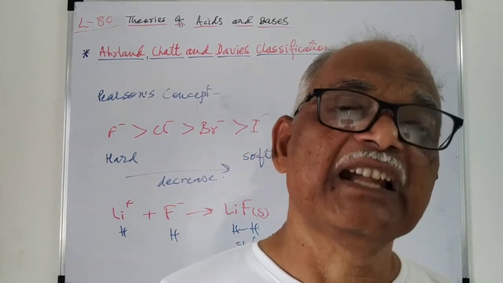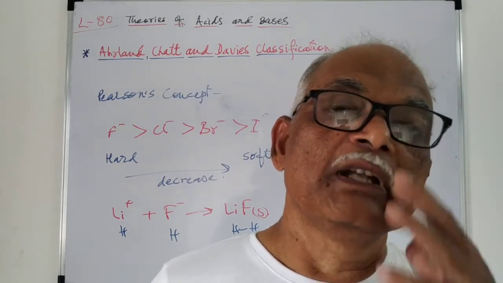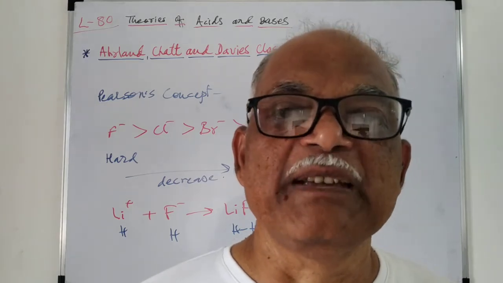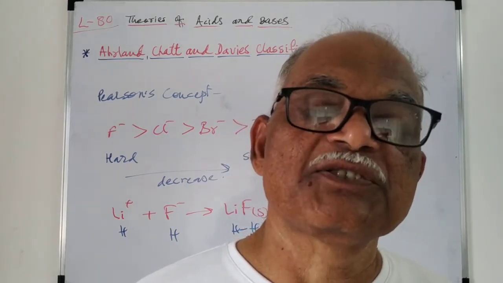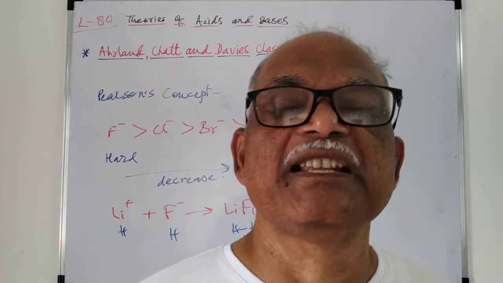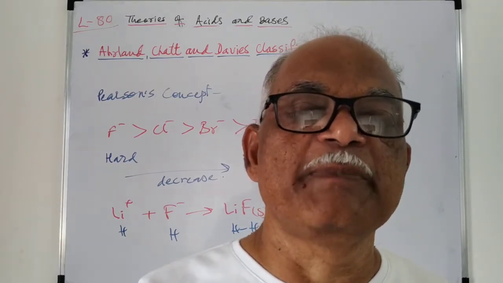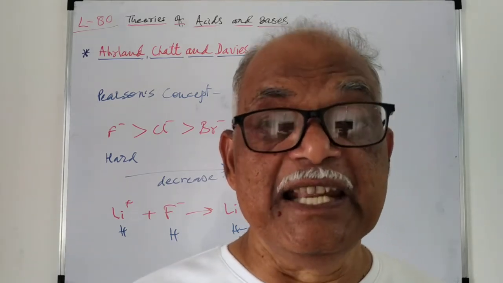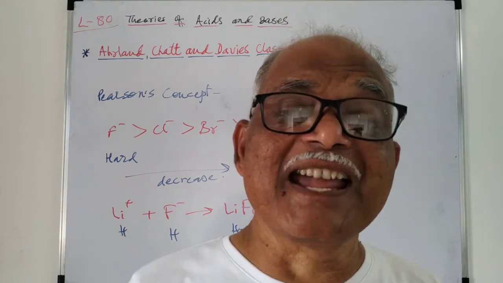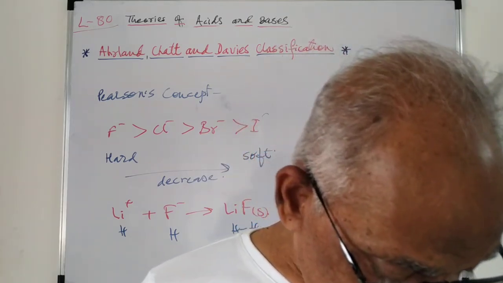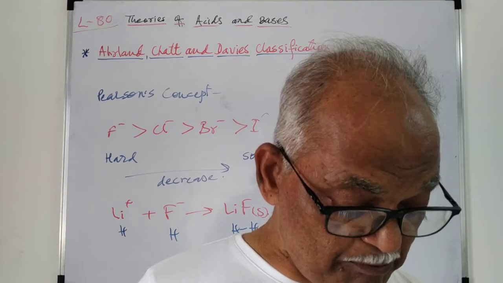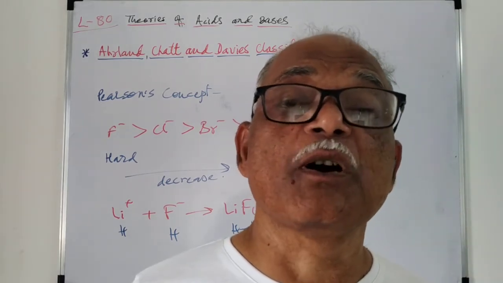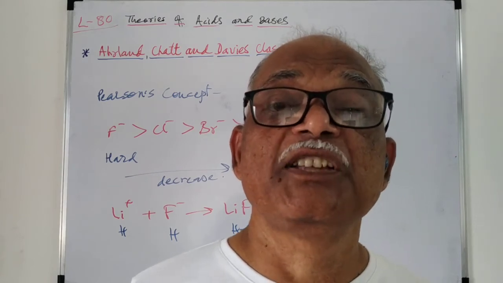So in this way we can show the various interactions between such hard and soft Lewis acids and bases. Now we will stop our discussion here, and next time we will see how these metal ions are classified into hard and soft Lewis acids and Lewis bases, and how they can interact with each other to explain their various types of behaviors and applications of this hard and soft theory.